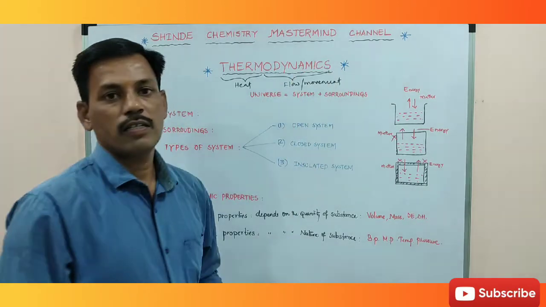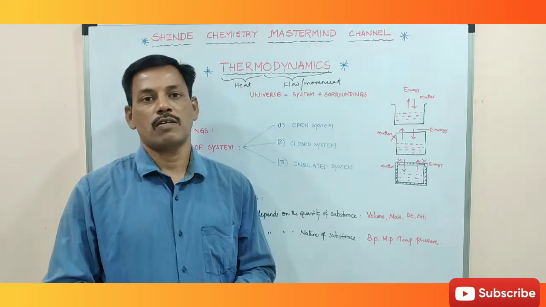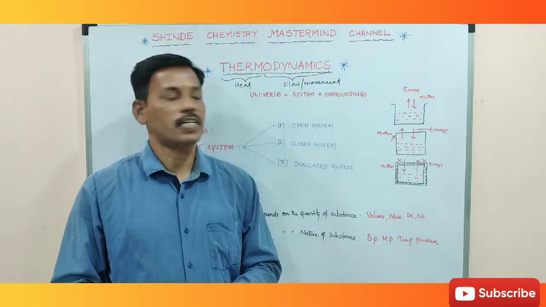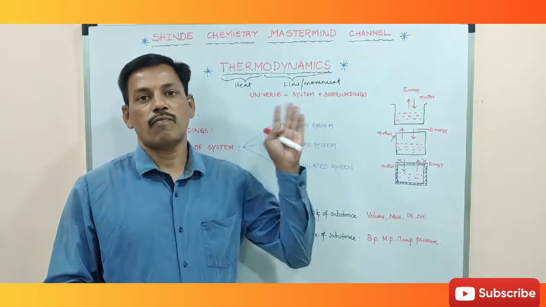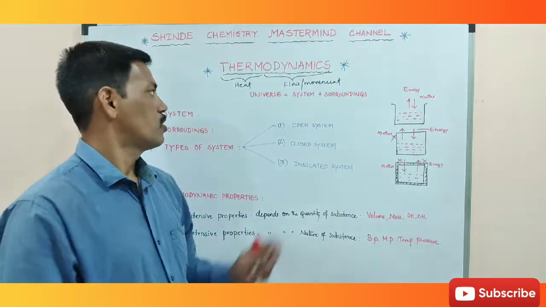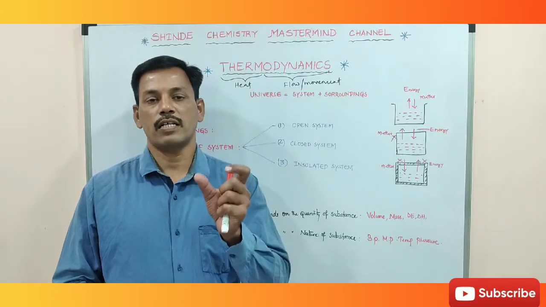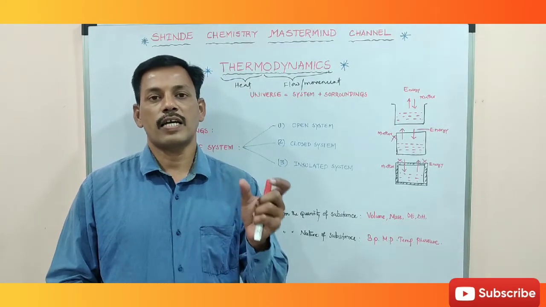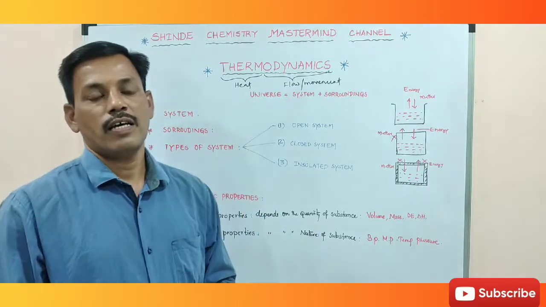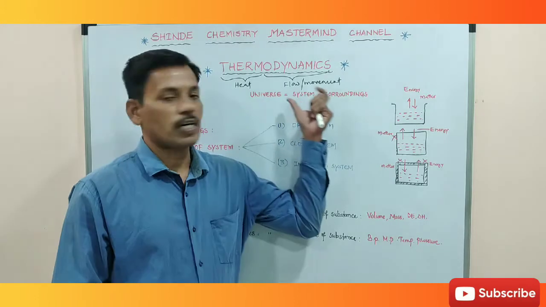So overall, thermodynamics is the branch of chemistry which deals with heat and the other forms of heat, and the flow of heat we can discuss in this chapter. Thermodynamics is nothing but the flow of heat and the physical and chemical processes related to heat, energy and other energy functions. All these come under thermodynamics.